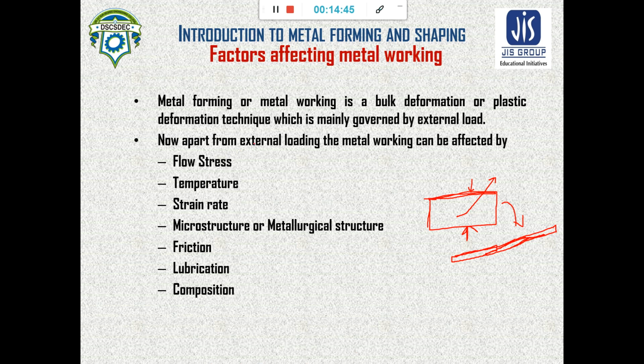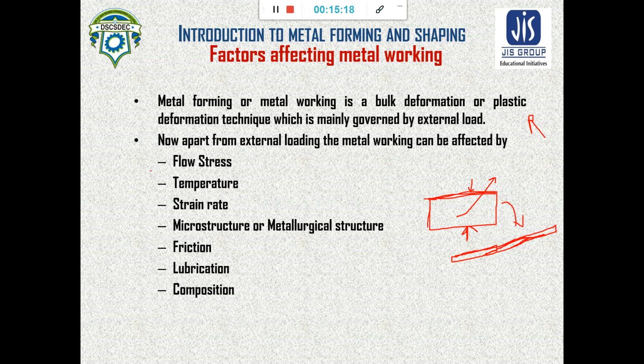Now, apart from this external loading, the value of the compressive loading is the primary factor for knowing how much the shape will be changed. That is the first criterion. But apart from external loading, there are several criteria that should be taken care of while performing metal working.